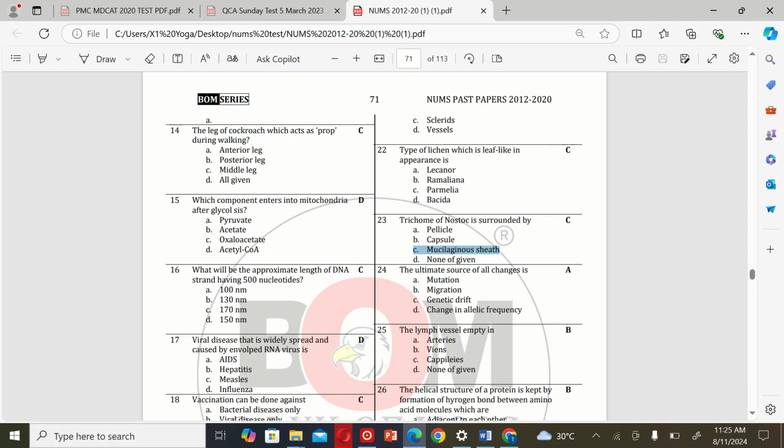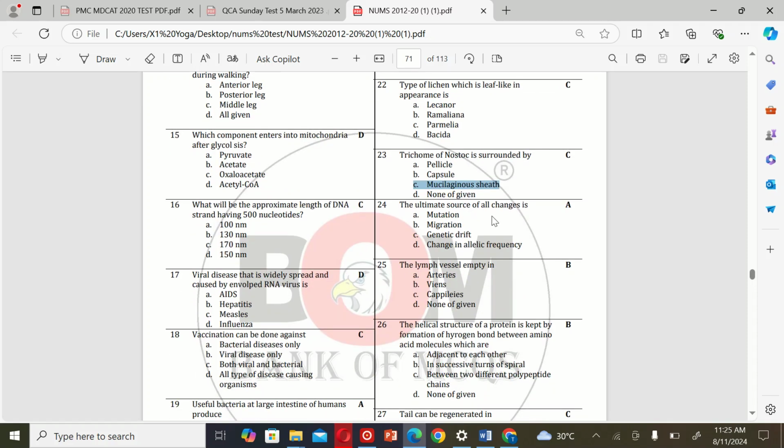The next MCQ is: the ultimate source of all changes is A. Mutation, B. Migration, C. Genetic drift, and D. Change in allelic frequency. So the correct option is A.